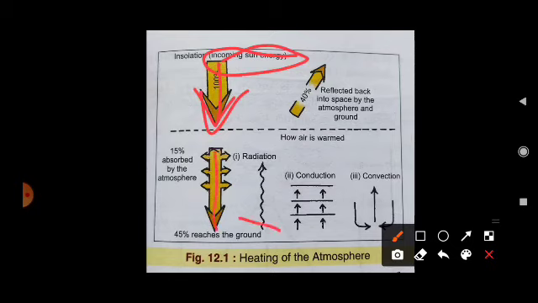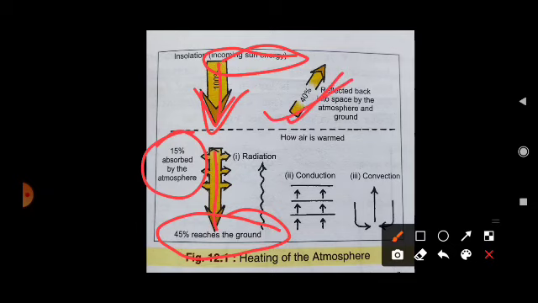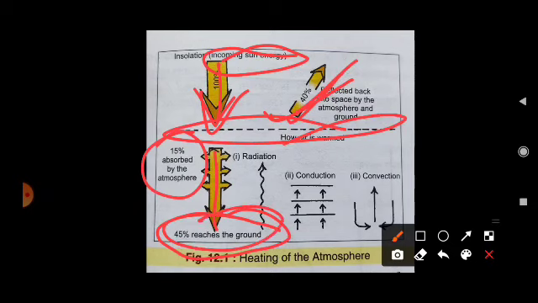Only 45% reaches the ground. Out of it, 15% is absorbed and the remaining 40% is reflected back above the surface. So this is the percentage difference. 45% reaches the ground, 15% is absorbed by the atmosphere, which makes 60, and 40% automatically reflects back from the atmosphere.